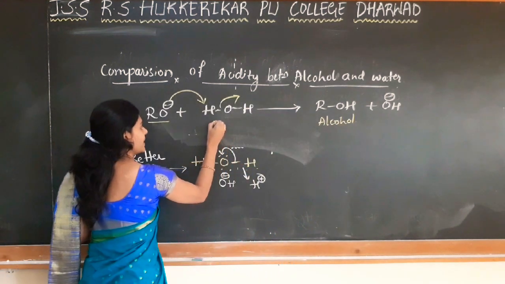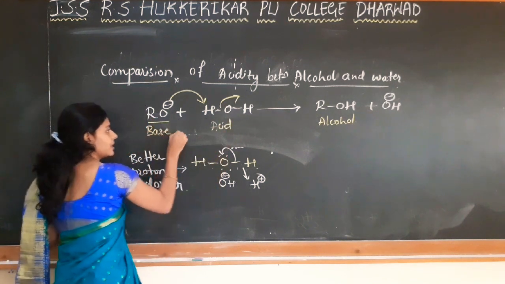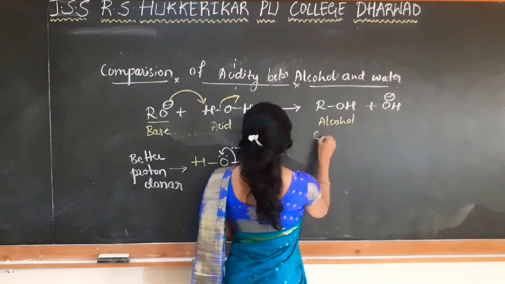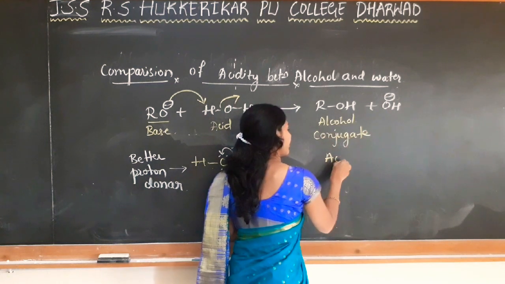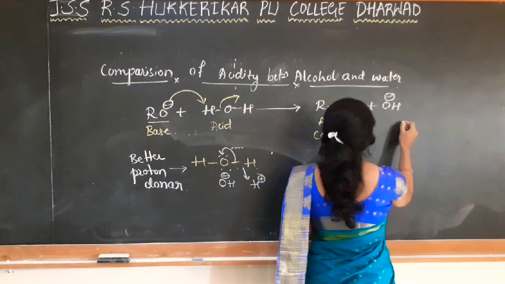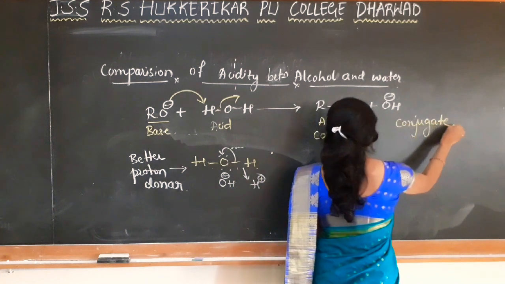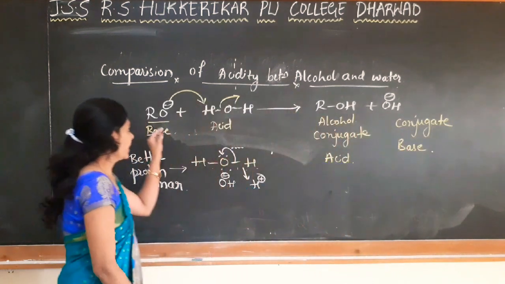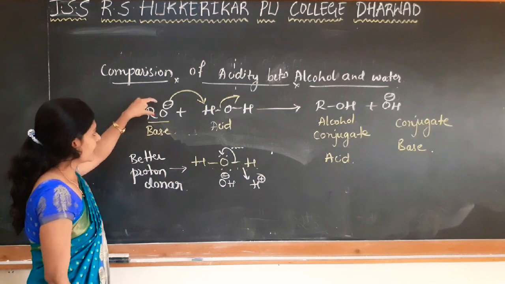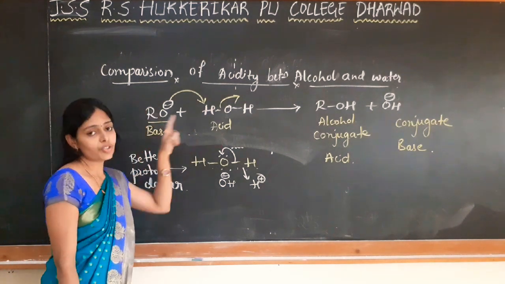Here this is considered as an acid and this is taken as a base, and the alcohol form is a conjugate acid. OH minus, the hydroxyl ion, is considered as a conjugate base. And you remember that the alkoxide ion is a stronger base than the hydroxyl ion.